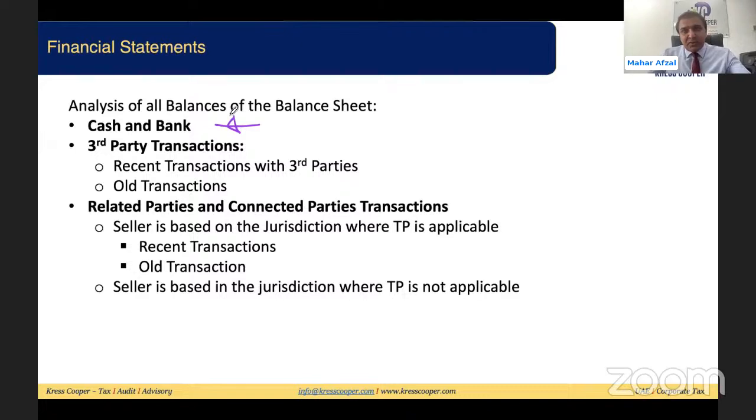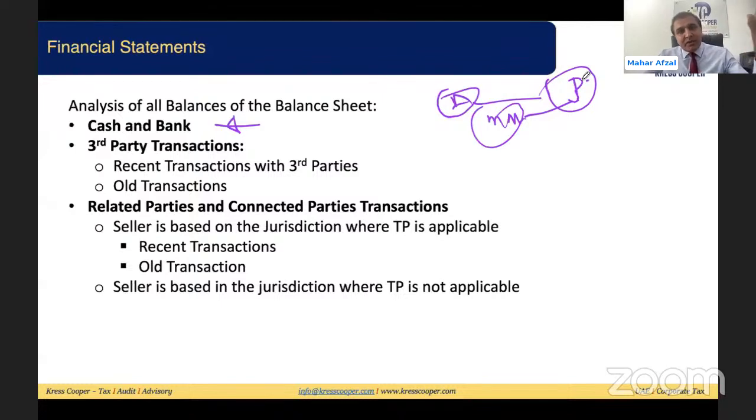Let's look at this example. There is a party A. This party has bought one machinery from a third party, assume B Limited. A has bought machinery from B Limited. A and B are not connected persons.